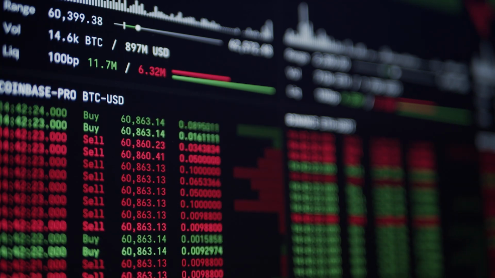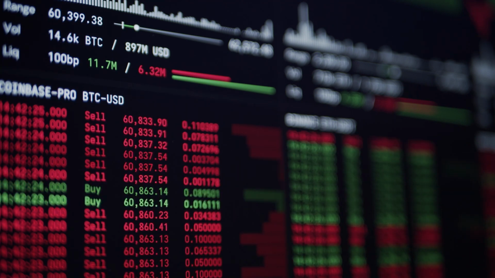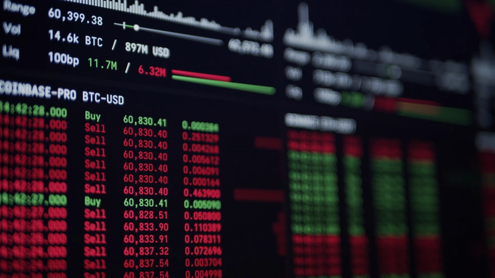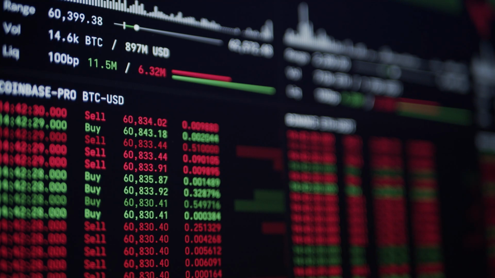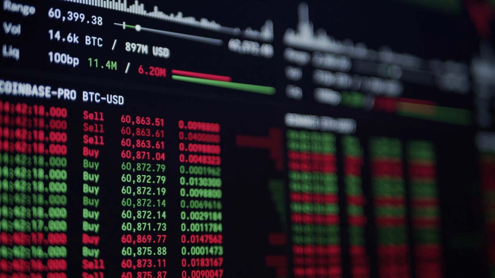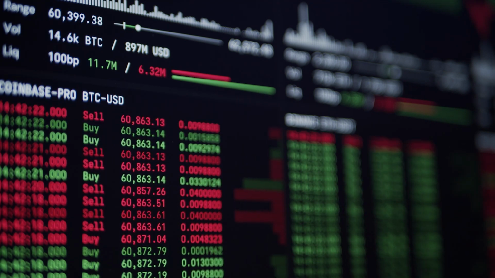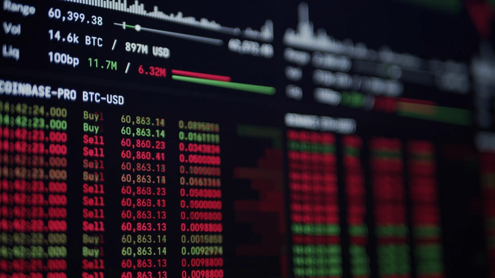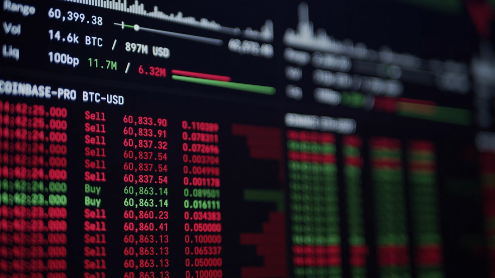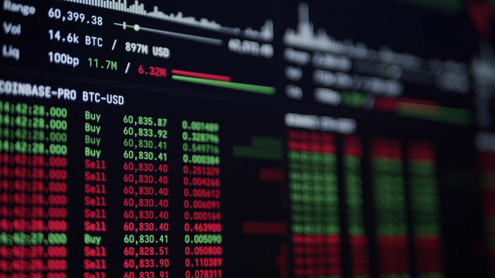The use of leverage can be satisfying if the market moves as expected, but the reverse is also true if it doesn't. What about margin? Well, margin is the amount of funds required to open a leveraged trade. If you want to open a position of $1,000 with 5x leverage, your margin requirement would be $200.